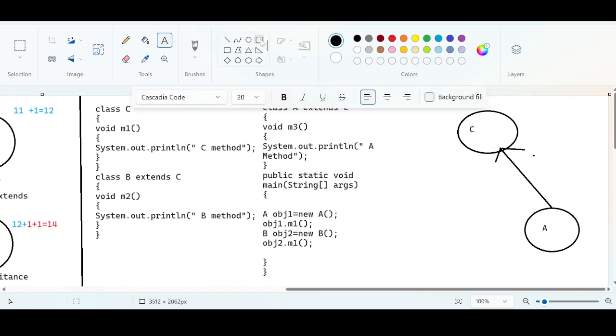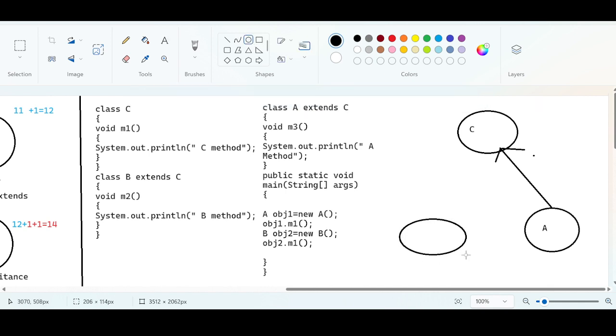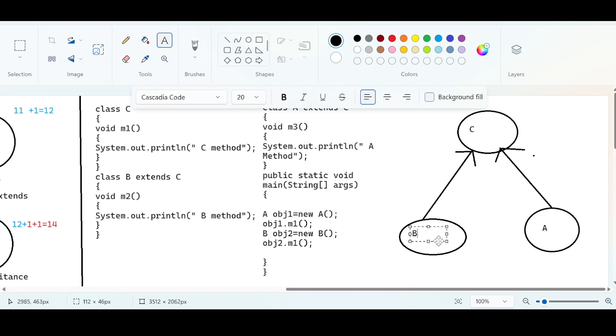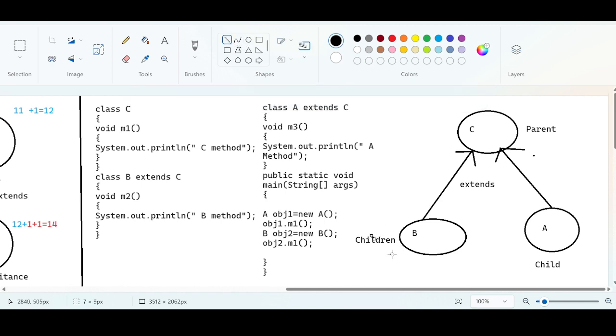And again, I have another class, class B. Class B is also extending to class C. This is class B. Because of the extends keyword, there is an inheritance relationship. Now you see, one parent, two children. One parent, this is child 1 and this is child 2. One class, two children.